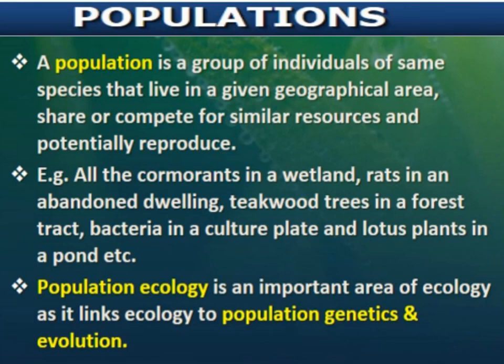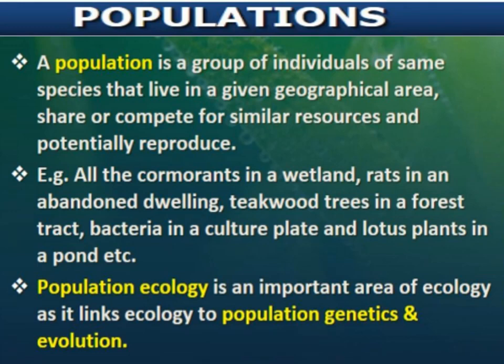And if these individuals are living in the same geographical area, then obviously they will compete for similar resources and will potentially reproduce, right? For example, all the cormorants in a wetland. Cormorants are a type of bird which live in wetlands. Rats in an abandoned dwelling, so in any habitat, a population of rats, you can say.